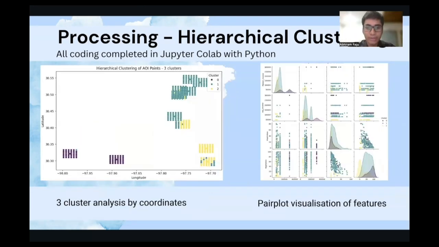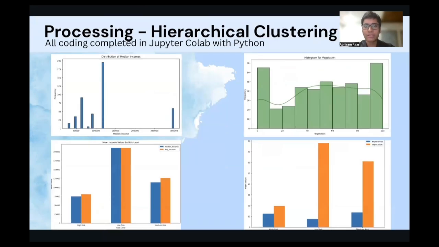The left plot here displays the results of the clustering analysis on our AOIs. Here, after calculating the same indexes for hierarchical clusters, the optimal number was 3 clusters. So 0, 1, and 2 represent high, low, and medium risk respectively. On the right, we've also generated pie plots for every variable to show the distributions and interactions between them. And over here, the top 2 graphs depict the continuous distribution for the entire data set, while the bottom 2 graphs display the bar charts for income and land cover cluster-wise.